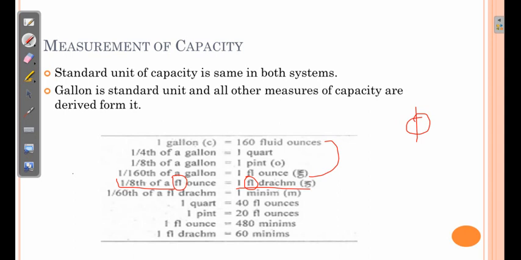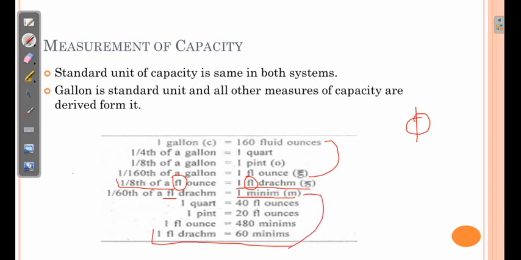Then the 60th part of a fluid dram is 1 minim, as in the case of weight it is grain. Over here the smallest unit is minim, and 1 fluid dram is equivalent to 60 minims.